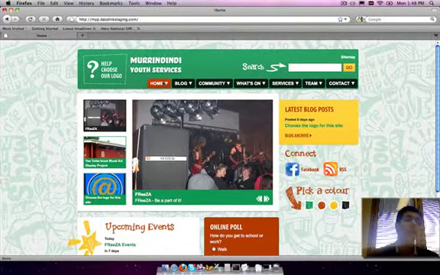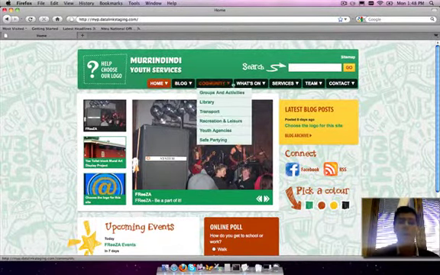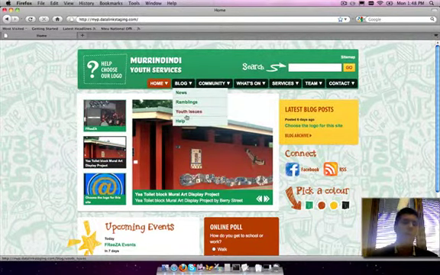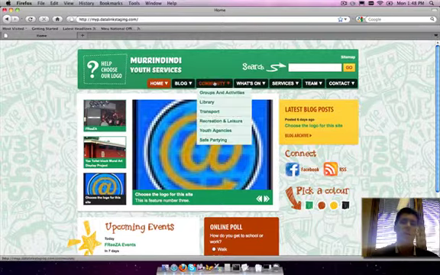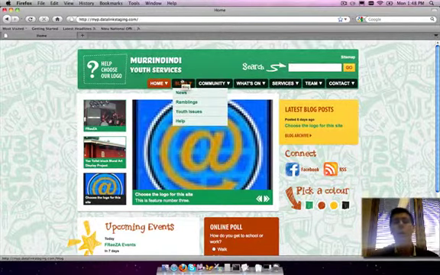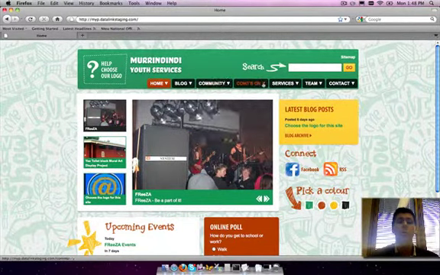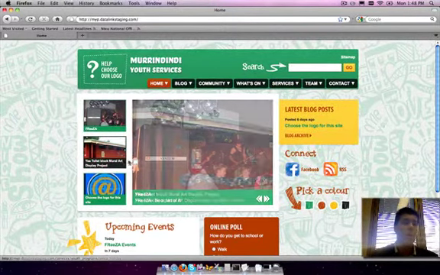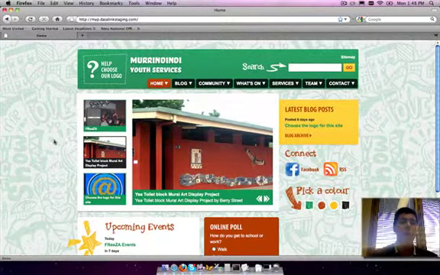The main way that they'll get around the site though is through this main menu, flyout menu we often call them. It drops down with various options within each section that you can click on. Here we've got home, which takes you back to home, as does the logo, blog, community, what's on, services, team and contact.